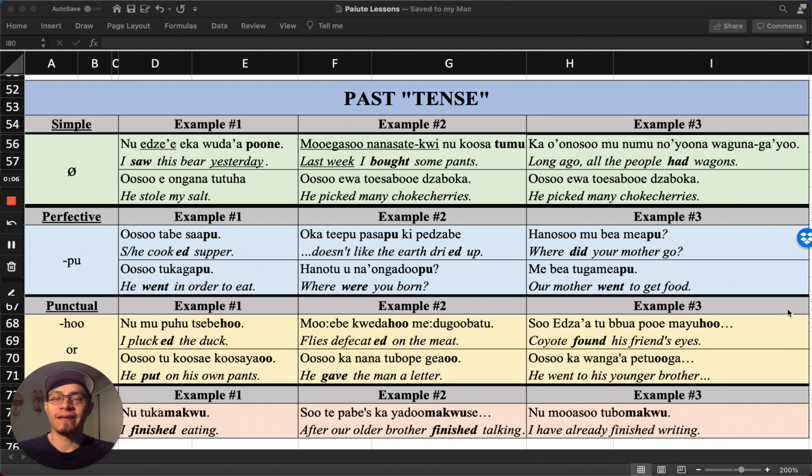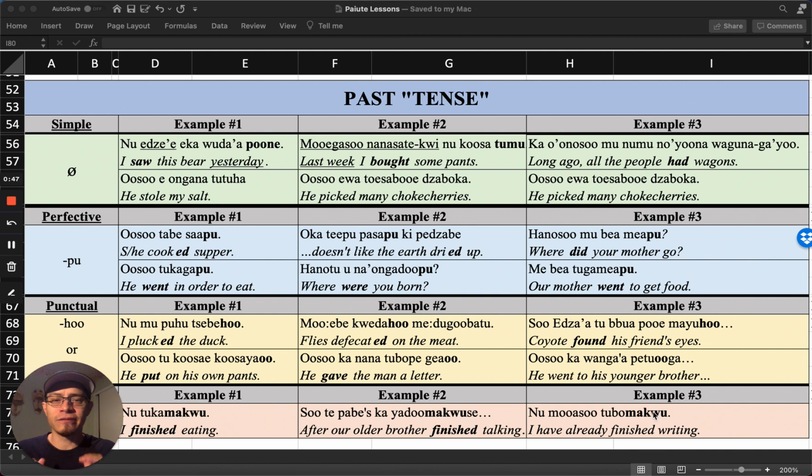Hello, good morning. Finally, continuing our series on tenses in Northern Paiute, and today we're going to look at the past tense. As always, I like to have a lot of examples to show and learn from, because ideally that's how we learn naturally as children growing up. We hear family, relatives, and friends all around us speaking, and based on all of those examples that we hear, we learn how to put the language in use. So I tried to find various examples in stories or wherever, and that is what all of these are.